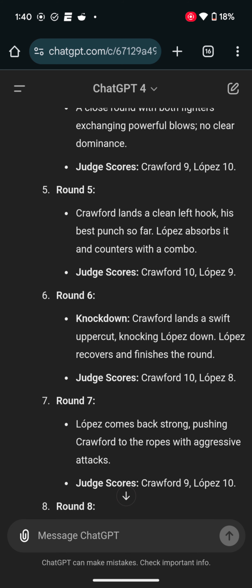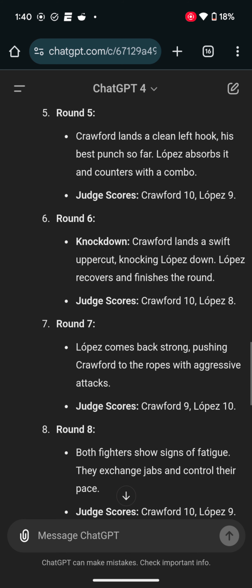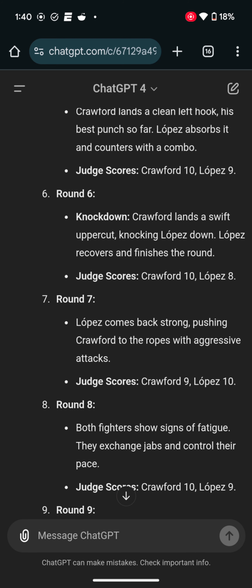So they scored round number 7 for him. Then we got round number 8. Both fighters show signs of fatigue. They exchange jabs and control their pace. So far, both fighters are really starting to get tired. It's the later rounds, and the judges still like how Crawford is fighting, so they score it for Crawford 10-9.